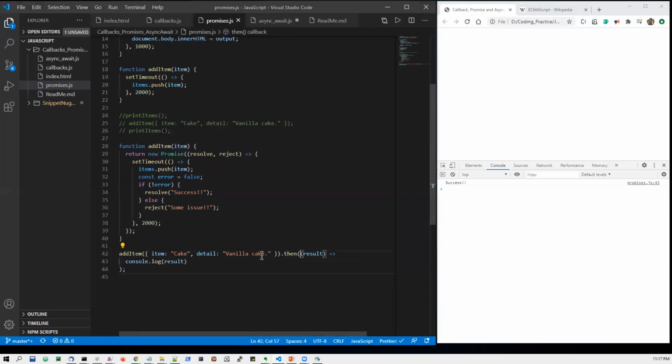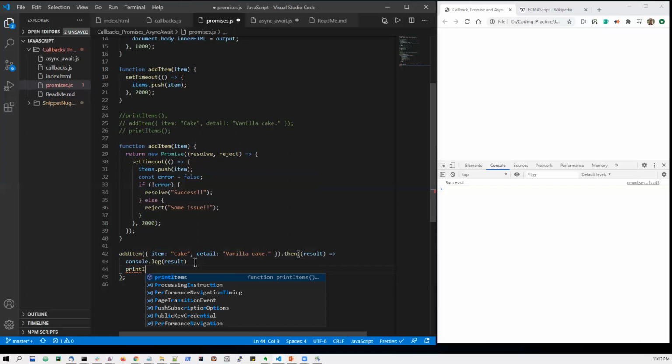So let us say that now, for printing the items, after this console.log, let me write print items also, right? Print items. Okay, sorry, here also is a semicolon.